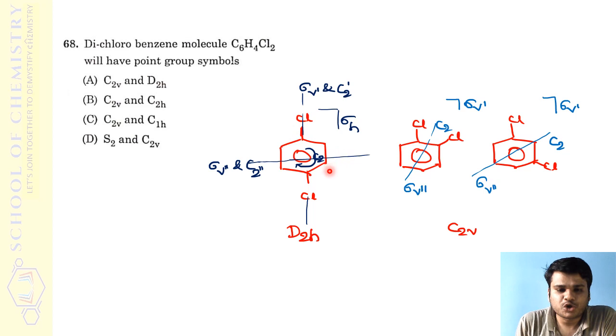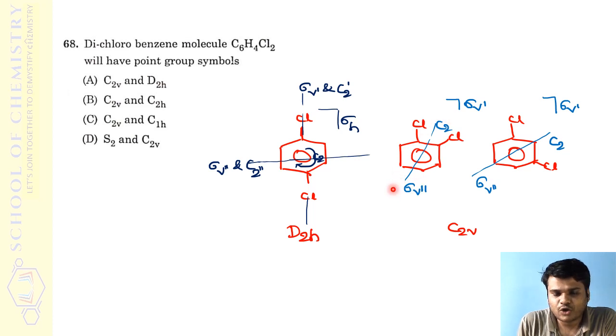Directly, if I come to the question, the para isomer, if you take, it will have one principal axis that can be considered perpendicular to the plane of the benzene molecule, and two more subsidiary axes will be present. This will also be an axis of rotation. This will also be an axis of rotation. Therefore, C2 plus 2 perpendicular C2s, that will be D point group, and then definitely this molecule has sigma h. So if sigma h is present, that point group should be D2h. Of course, you should know the method of determination of point group, so then only you can do this. It is D2h. Whereas these two, if you consider, both of them have C2.